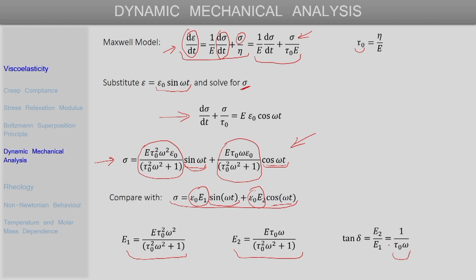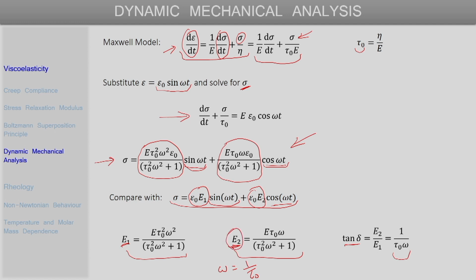If we now try to plot these quantities E1, E2, which are the storage and loss moduli, or the tan delta as a function of omega, then what we will see is that E1 shows an increase with increasing omega, which is a reasonable representation of the behavior observed in actual viscoelastic materials. E2 shows a peak or a maximum at a certain tau naught omega value. So, at omega equal to 1 by tau naught, at that value of frequency, this E2 shows a peak.